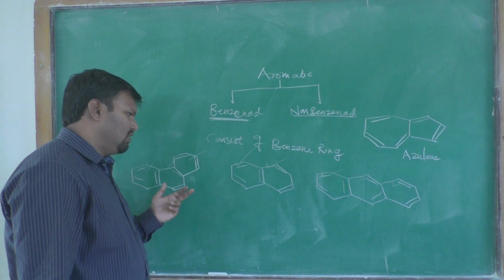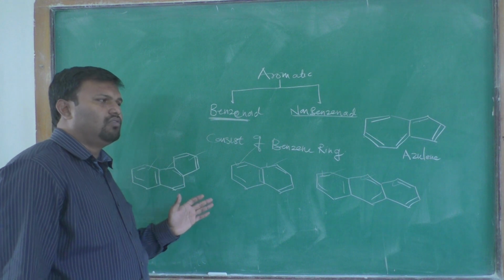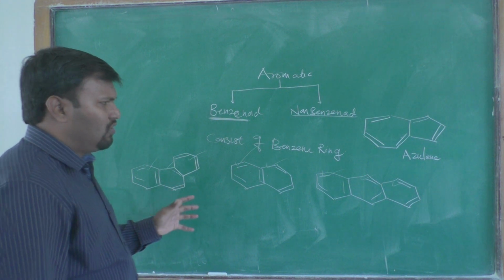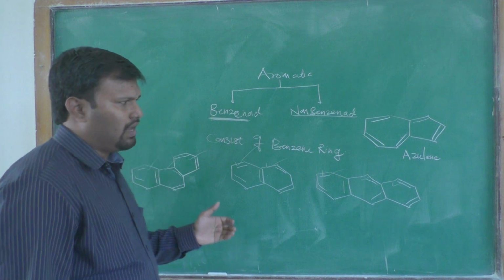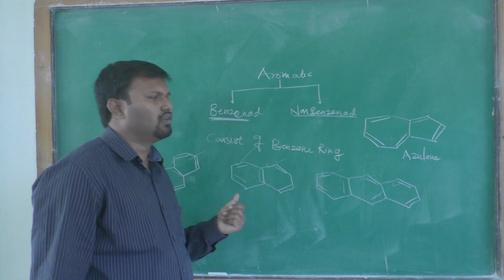When you see the 4n plus 2 pi electron system according to the Huckel rule, these compounds follow the Huckel rule.